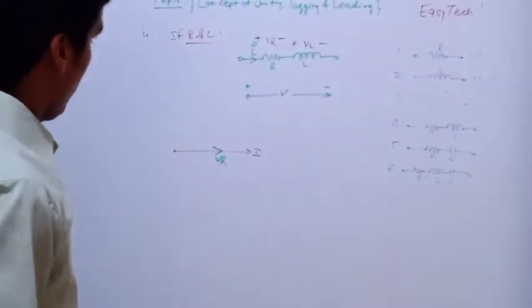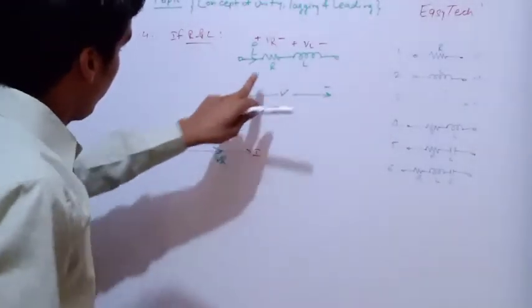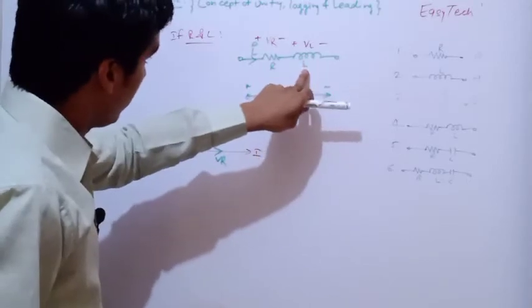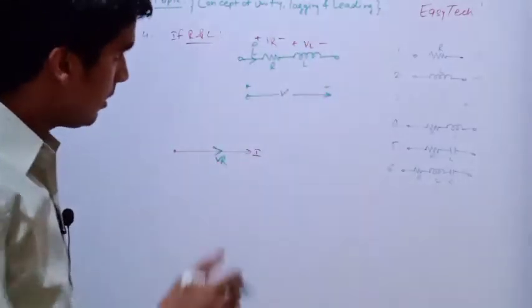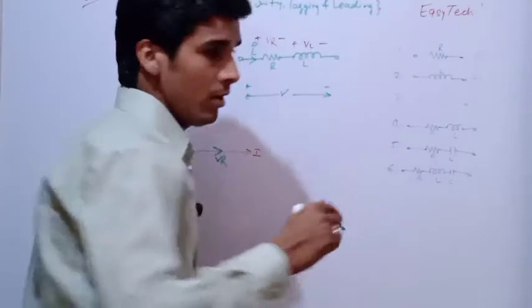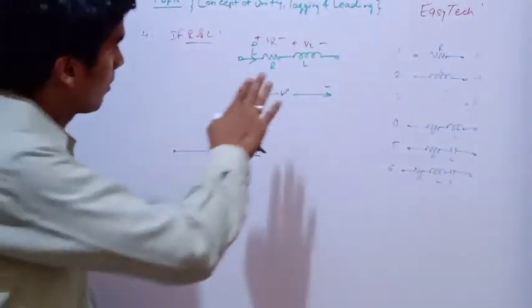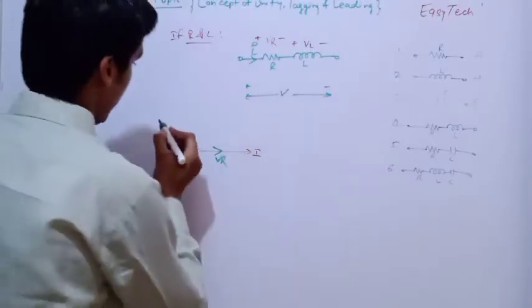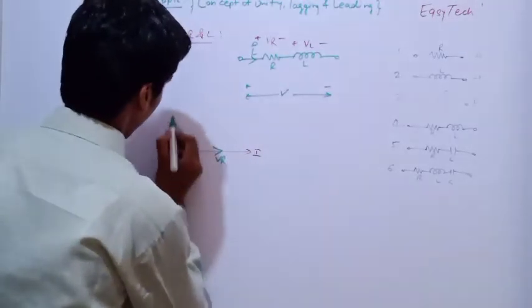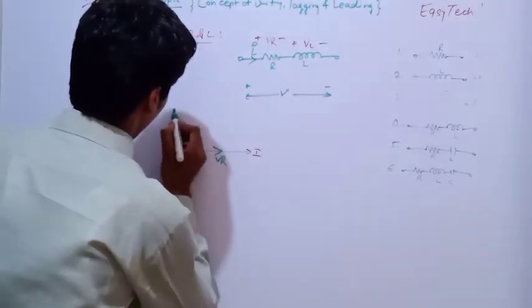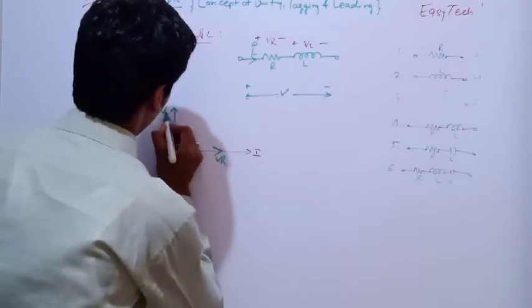Now what is the phasor direction of VL? In case of VL, you all know that VL will be 90 degree ahead of the current. So the direction of VL will be this. Why?